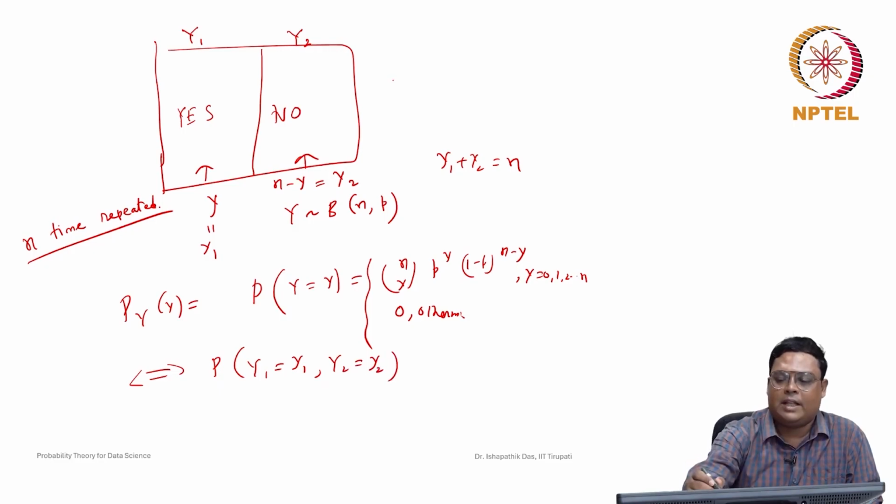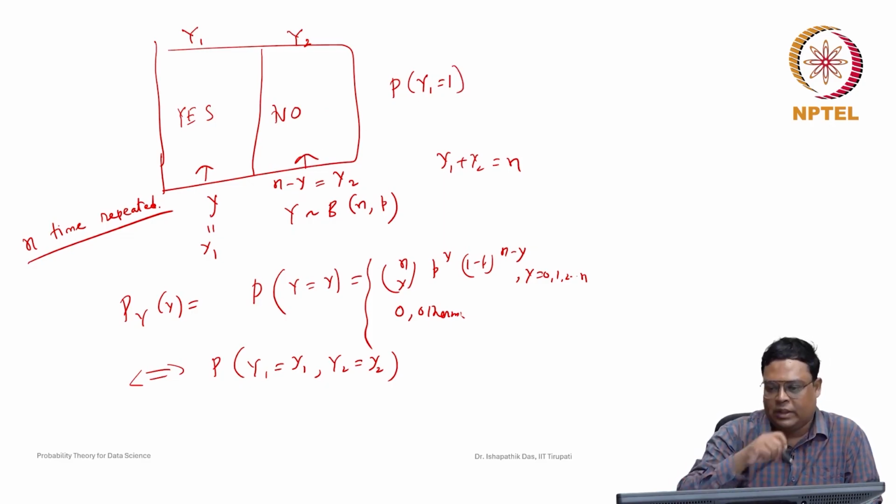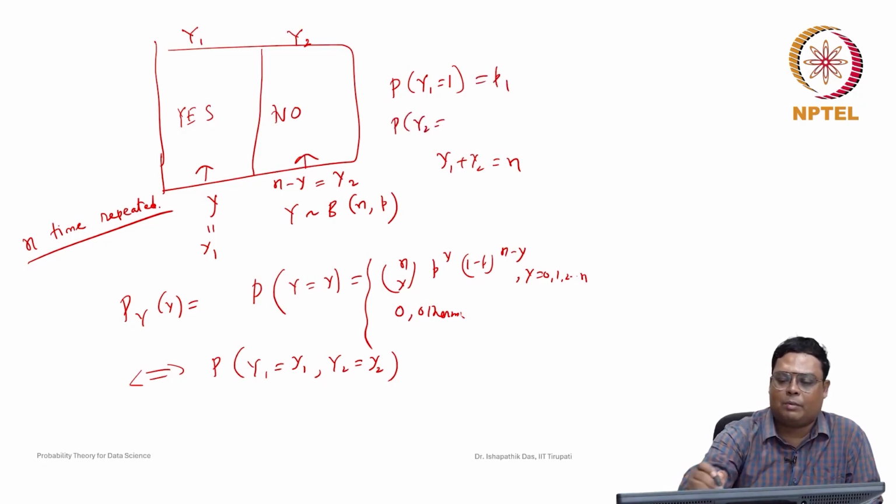So for one trial, the probability that Y1 occurs can be p1, and the probability that Y2 occurs, suppose n is equal to 1, so in that case it is a Bernoulli random variable only. Then Y2 will be equal to 1 basically when they are opposite. So Y2 being 1 means this category, which means it may be 0 observation of the other. So this is nothing but p2. So p1 plus p2 is equal to total 1.